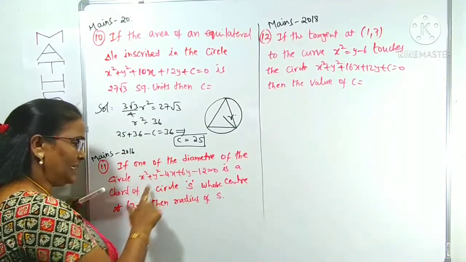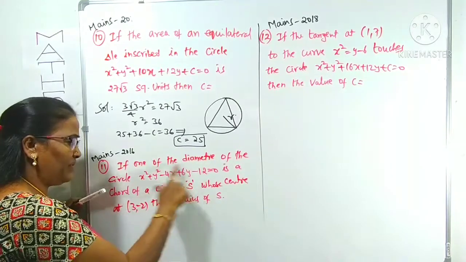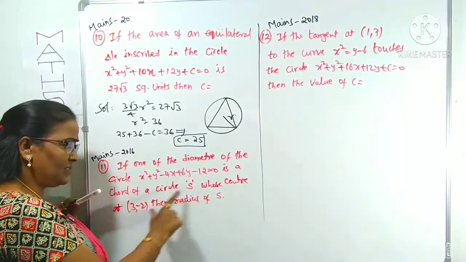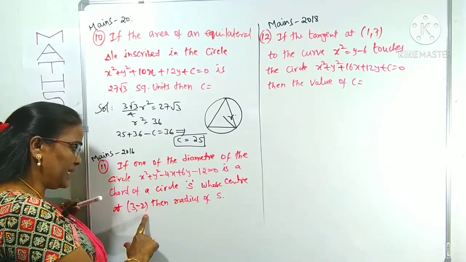Any diameter of this circle is a chord of S, whose center is, what is the center of S? (3, minus 2).